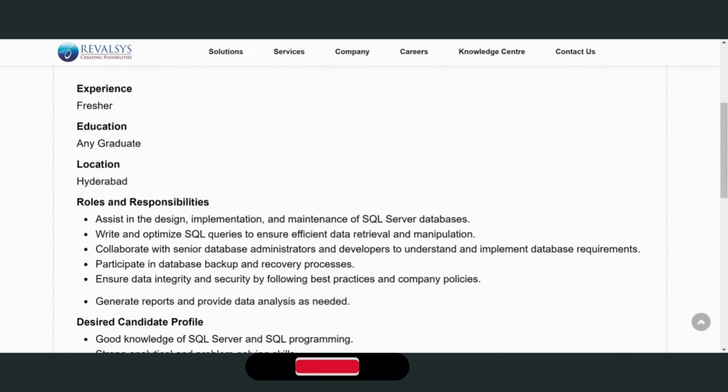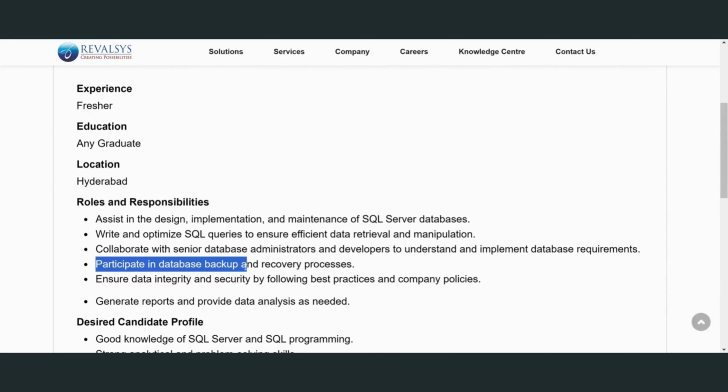And coming to the next point, participate in the database backup and recovery process. Okay, if anything is lost or there is a fault, you can handle that. So with rollback privileges, you can retrieve the data from backups.